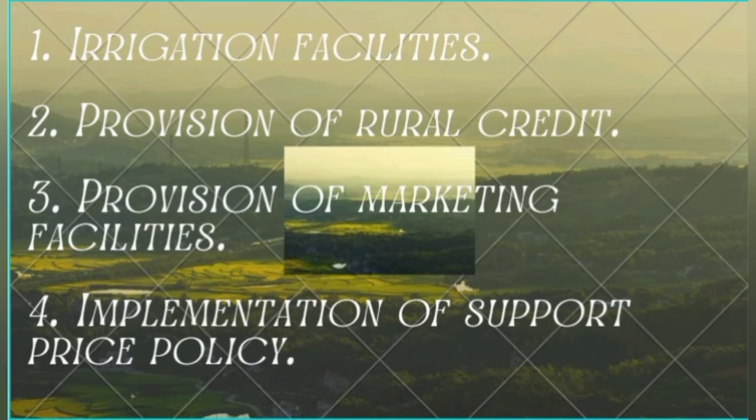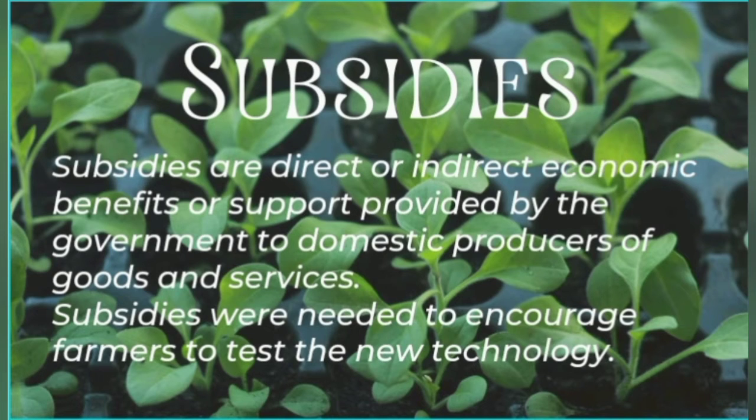Then the next topic is subsidies. Subsidies are direct or indirect economic benefits or support provided by the government to domestic producers of goods and services. So it is financial support or assistance that is provided to the domestic producers of goods and services by the government. Subsidies were needed to encourage farmers to test the new technology. So this allowed the farmers to acquire new technology.